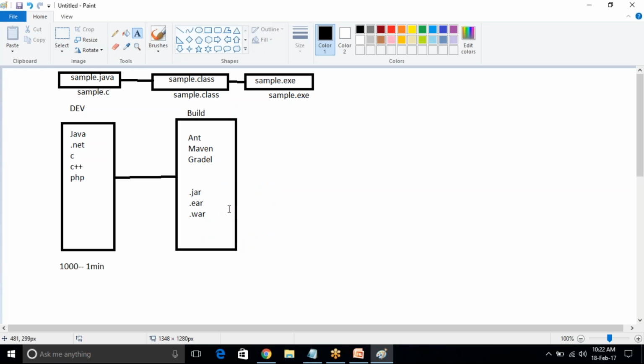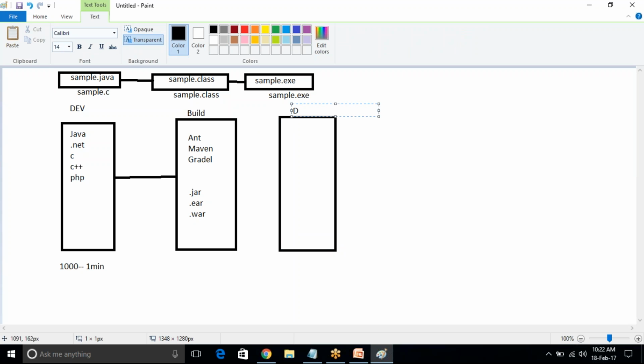So many application servers are there. We need to deploy the code in servers. So for generating the jar, war, EAR files, we are using these many tools. So many tools are there. The most popular tool is Maven. See, after generating the build, this build team will inform the deployment team.